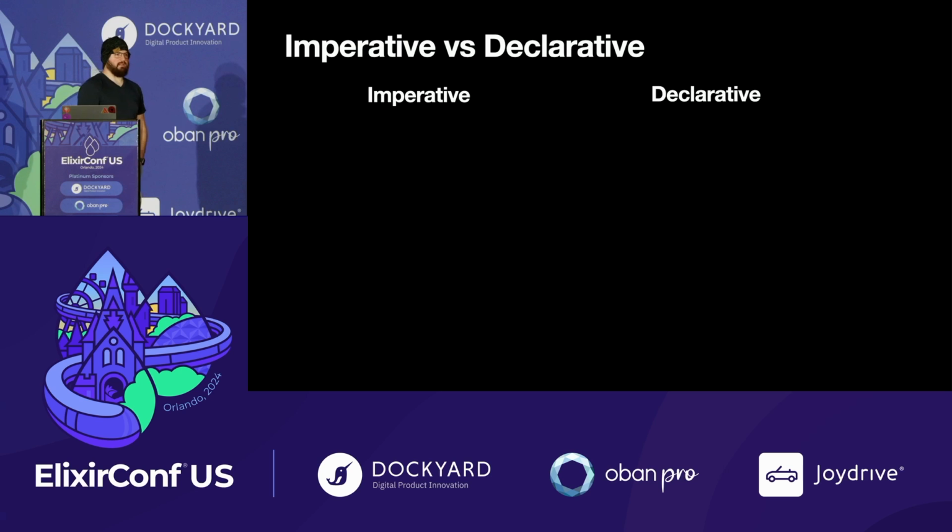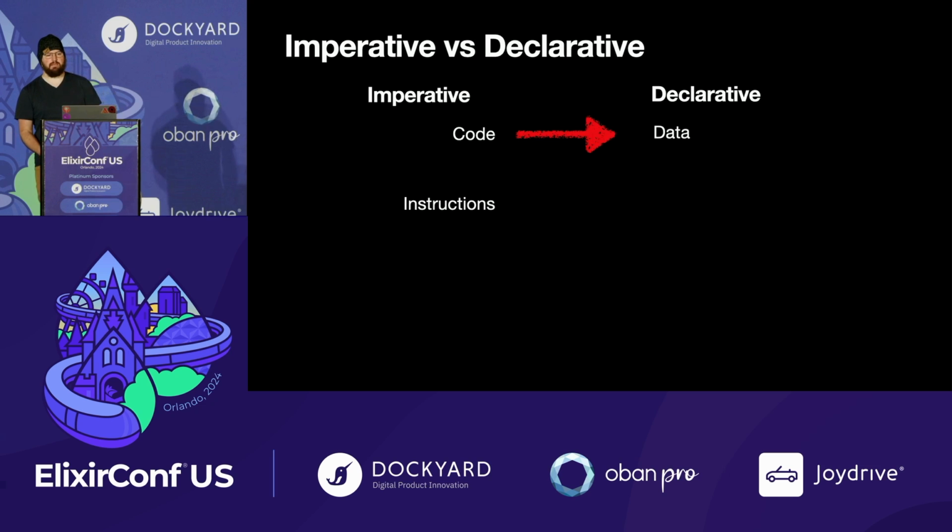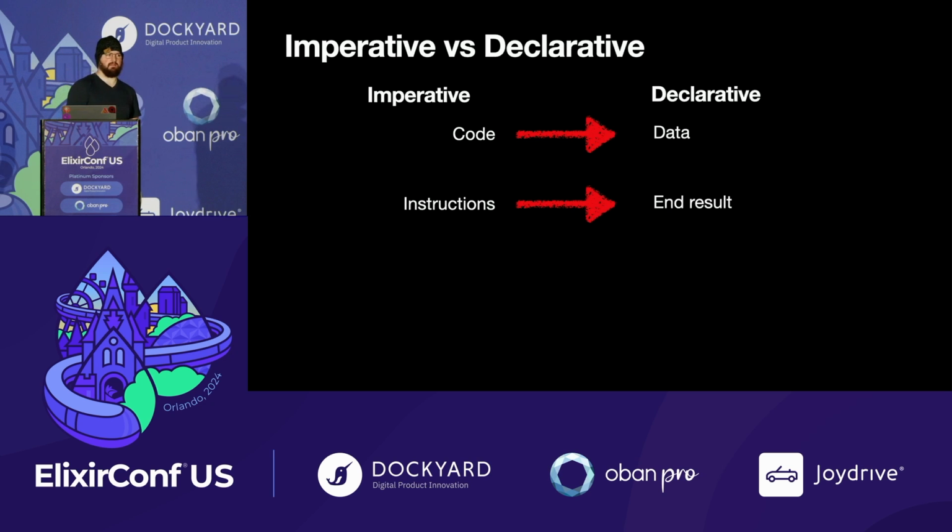So I'm going to start by defining some terms. Declarative, the way that I use it, is in contrast to imperative. In imperative paradigms, we prefer code, and in declarative paradigms, we prefer data. In imperative paradigms, we prefer to provide instructions, and in declarative paradigms, we prefer to provide the end result.